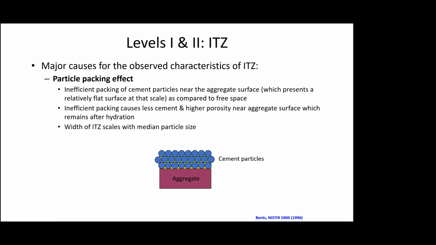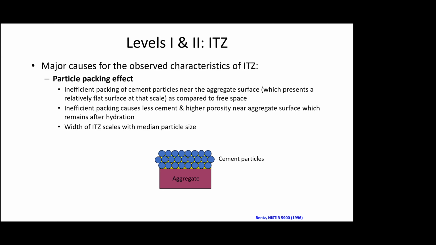Now, if you look at the cement particles carefully, there is more yellow, which is the porosity. For example, there is more yellow near the aggregate than further away from it. So this is the particle packing effect.